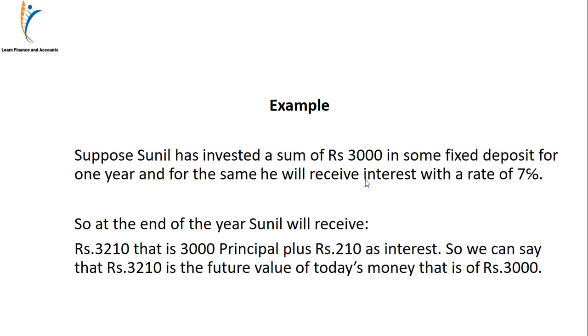Let us take an example. Suppose Sunil has invested a sum of rupees 3000 in some fixed deposit for 1 year, and for the same he will receive interest at the rate of 7%. So at the end of the year, Sunil will receive 3210 rupees, that is 3000 principal plus 210 as interest. So 3210 is what he is going to receive after the completion of the time period. So we can say that 3210 is the future value of today's money, that is of 3000.